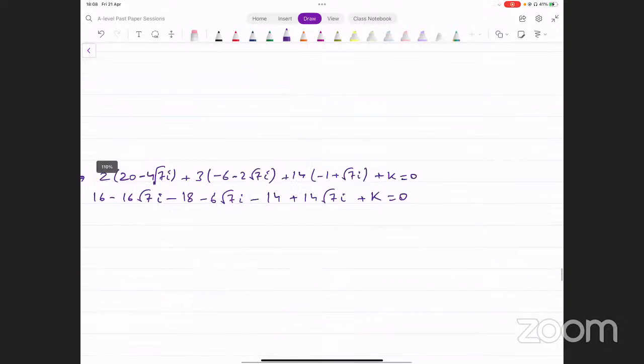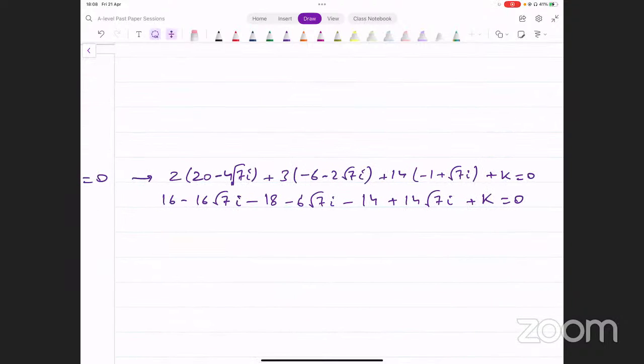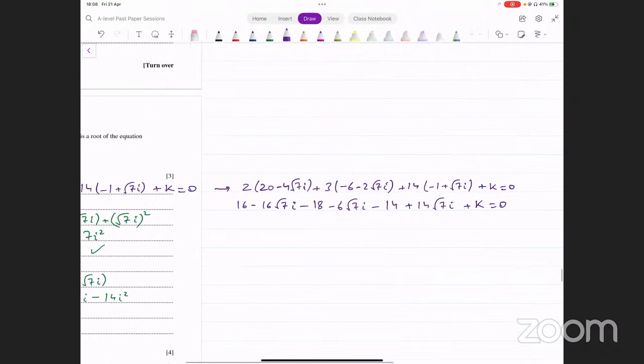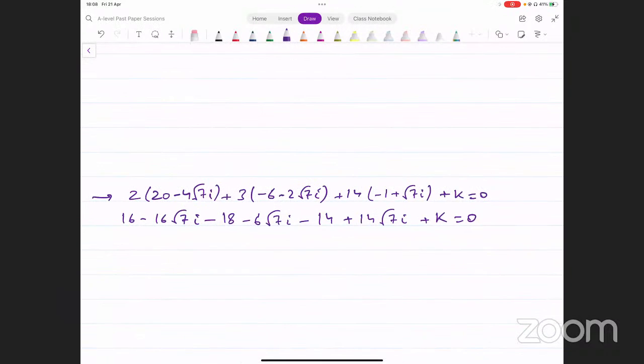इस तरह के क्वेश्चंस में वाकई में केयरलेस एरर्स होते भी हैं काफी ज्यादा, साइन के एरर्स बहुत ज्यादा होते हैं जब वेरिफिकेशन करनी होती है. So you have to be very careful. If you try to be in a hurry like I was here, you can end up doing errors like this. Okay, so this is giving me 40 then, and minus 8 square root of 7 iota. Let's see if this is working now.